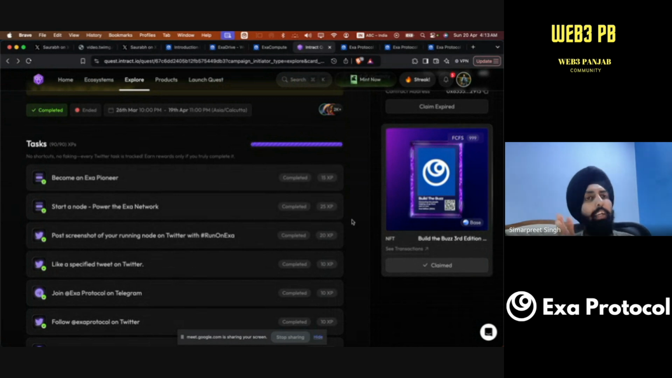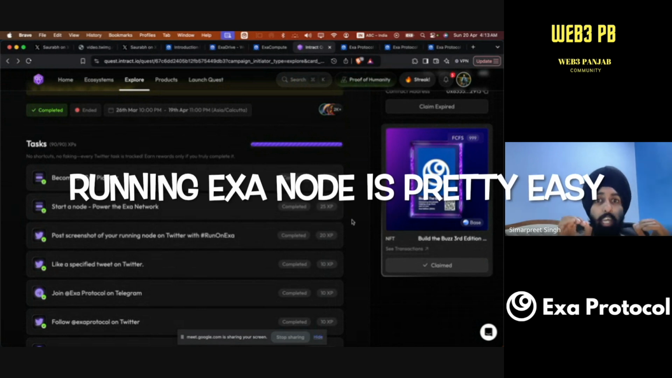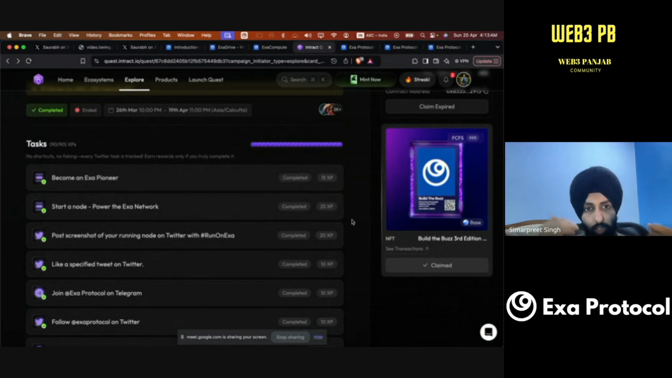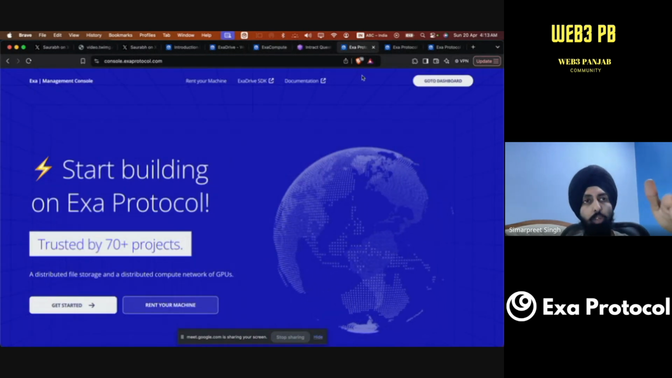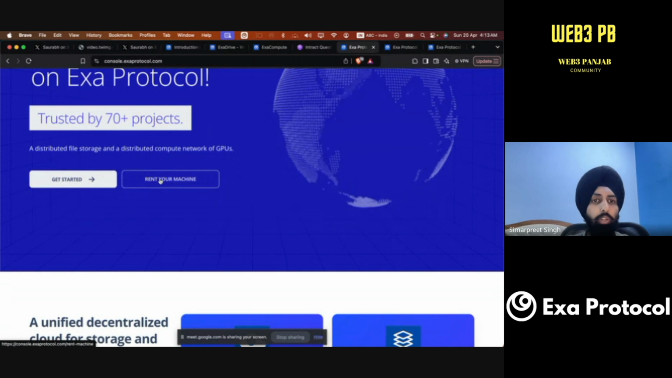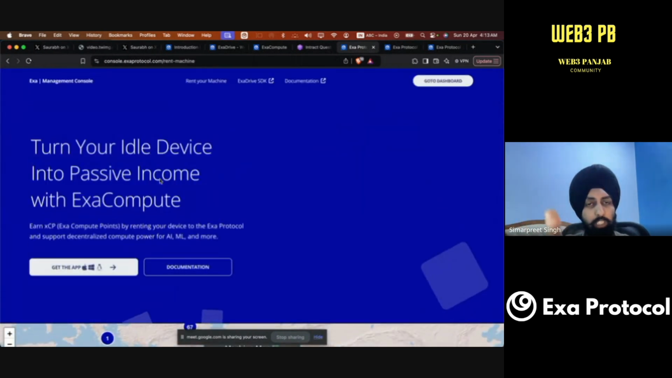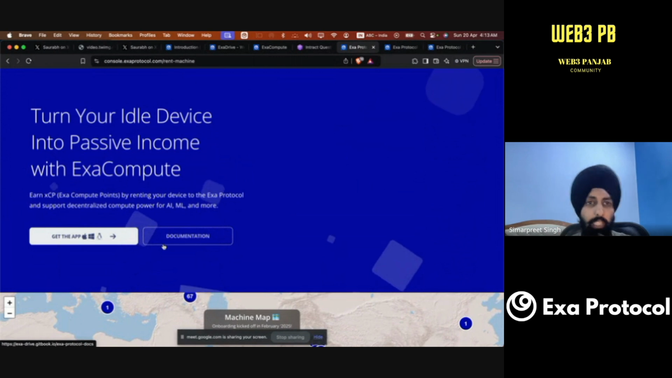But when I tried to do that, I was actually amazed by one thing. Running a node on Exa Protocol is very, very easy. How so? Let me show you. I will drop a link here to this console and how you can get started. You can either click on get started or click on rent your machine. I want to rent my machine, so I will click on rent your machine, turning your idle device into passive income with ExaCompute.